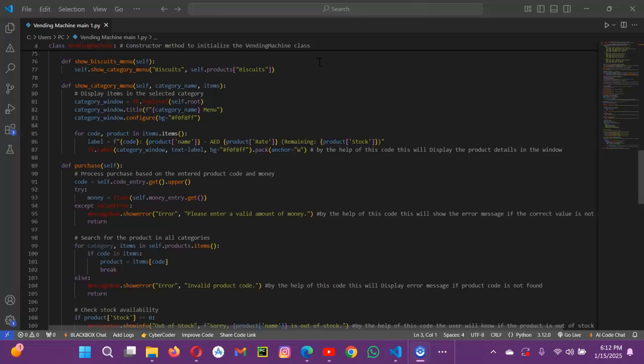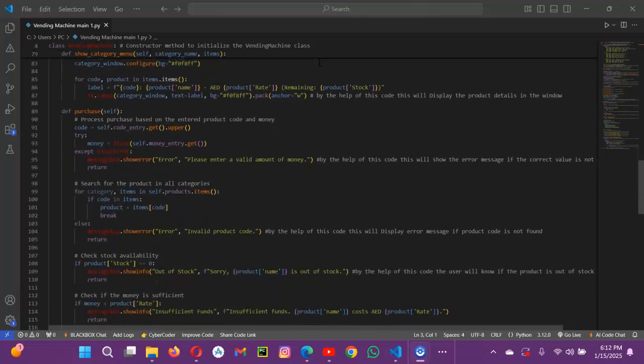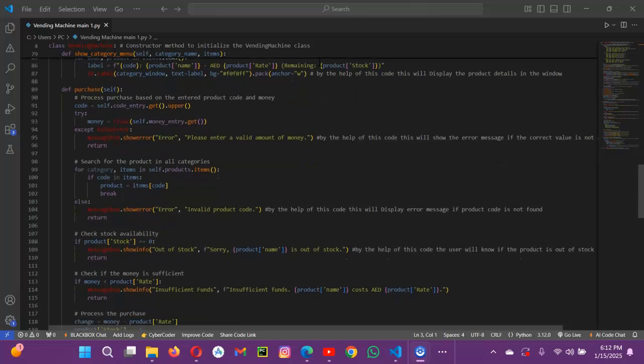Now we come to the purchase logic. This method handles purchasing a product. First, input validation. The code retrieves the entered product code and converts it to uppercase, and the money converts the entered amount to float, displaying an error if invalid.